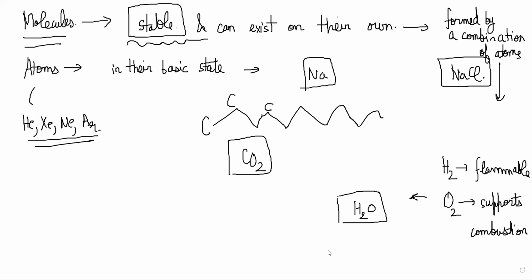So atoms and molecules we have understood. The next thing to think about is ions. Ions are pretty straightforward. When molecules break apart, sometimes they break apart into charged components, right? Those charged portions of molecules are called ions.